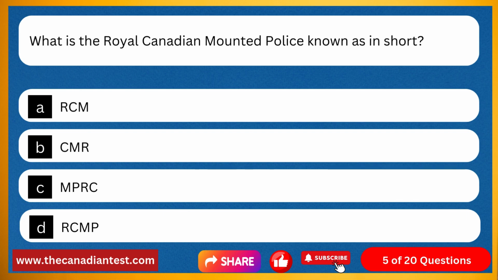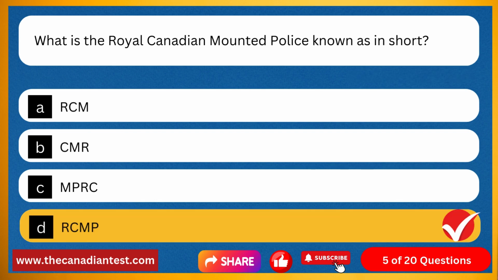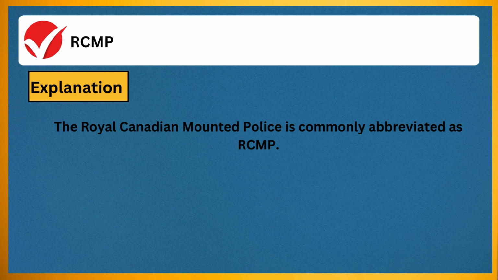Question 5. What is the Royal Canadian Mounted Police known as in short? Option A, RCM. Option B, CMR. Option C, NPRC. Option D, RCMP. The correct answer is RCMP. Explanation: the Royal Canadian Mounted Police is commonly abbreviated as RCMP.